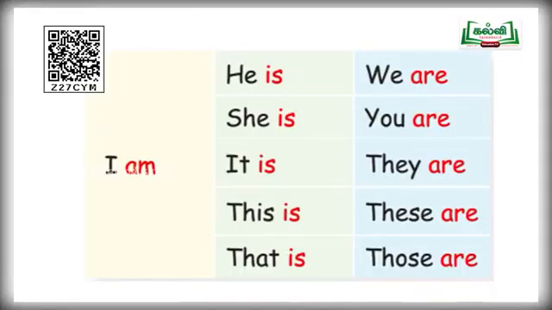And now come to the third column. There are plural pronouns: we, you, they, these, those. For the plural pronouns, you must use are. We are students. We are teachers. We are players. So these are the examples for we.